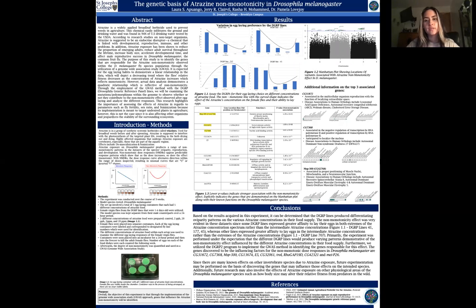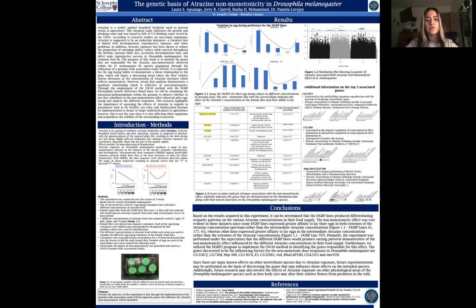Some of the genes discovered to be influencing factors for the non-monotonic dose responses in Drosophila melanogaster are CG31872, CG7368, and MSP300, and many more. Since there are many known effects on other invertebrate species due to atrazine exposure, future experimentation may be performed on the basis of discovering the genes that may influence those effects on the intended species.